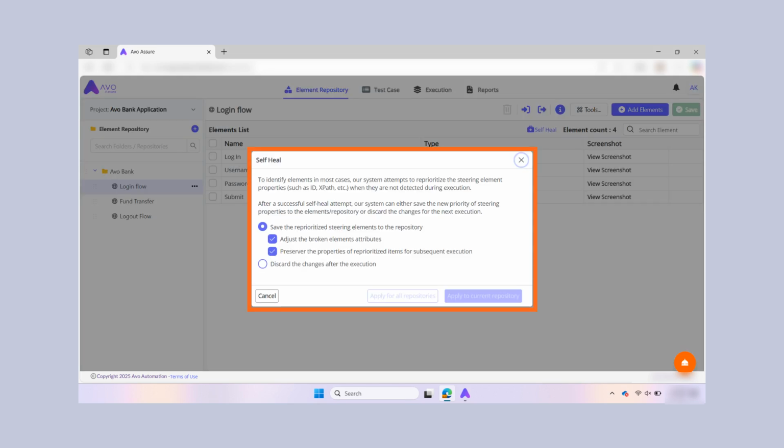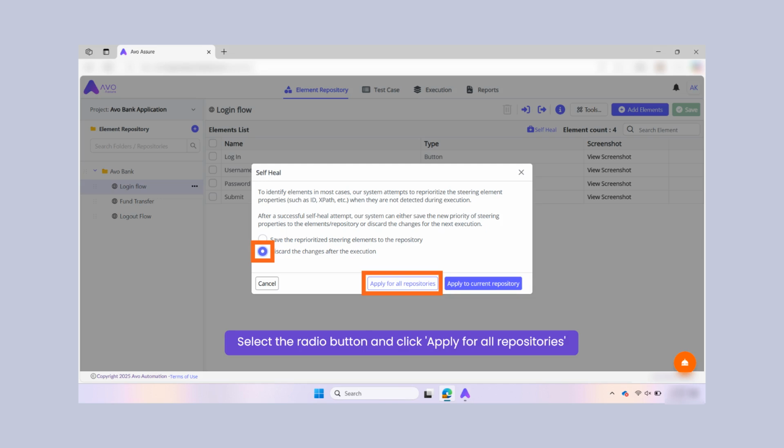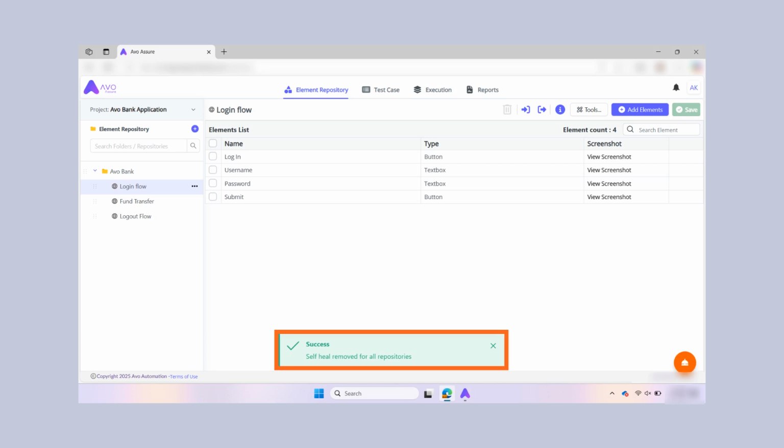For this demo, let's choose the second radio button to discard the self-heal changes to the current repository or all repositories in the project after execution. After selecting the second radio button, click on the Apply for All Repositories button. A notification indicating that self-heal is removed for all repositories appears. Additionally, the self-heal icon will no longer be visible in the repositories.